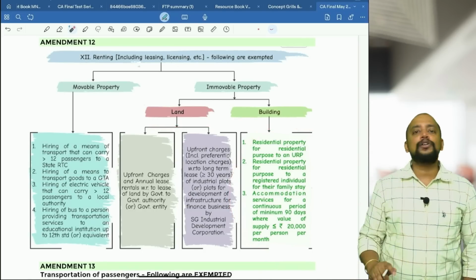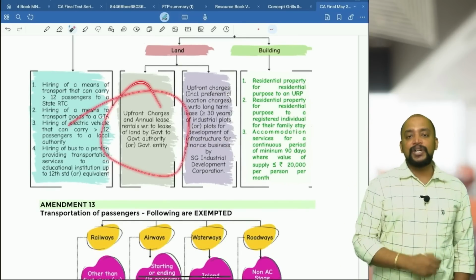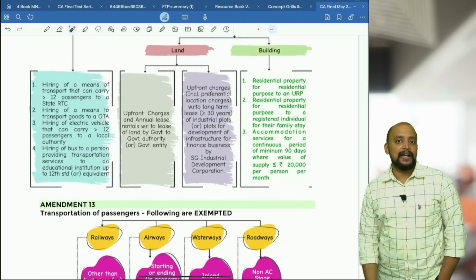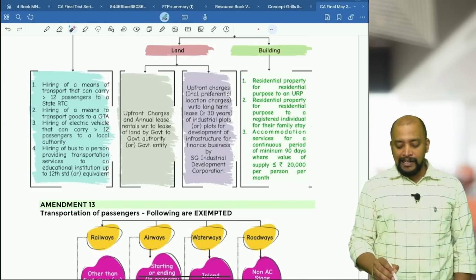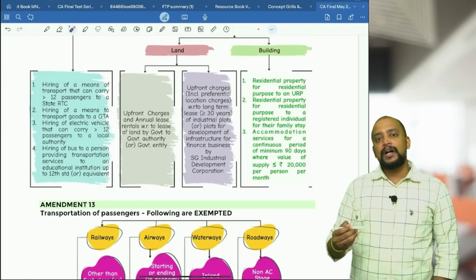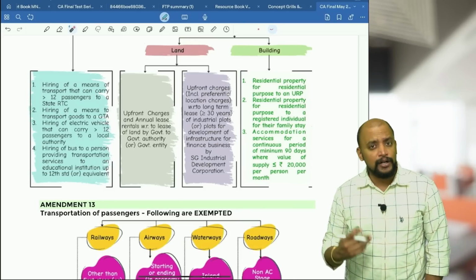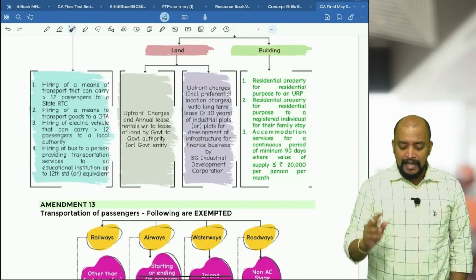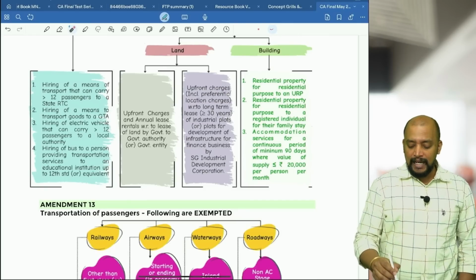Then in case of land also we have exemption, usually we neglect that. Say I have a land, and the supplier here is the government. Government is giving land on lease to a government authority or government entity, and that lease can be a short term lease or a long term lease, whatever the period. In that case, annual lease rentals as well as upfront charges will be exempted.